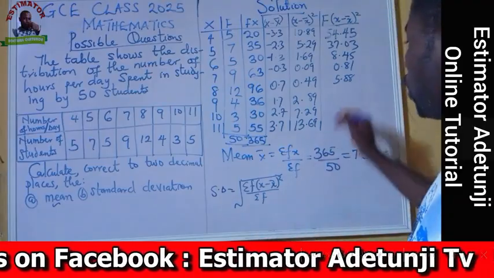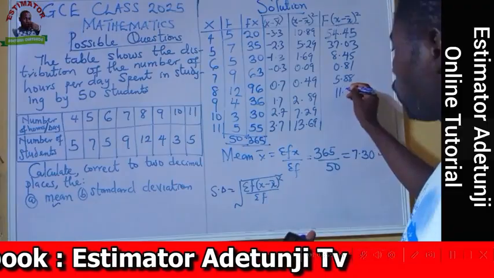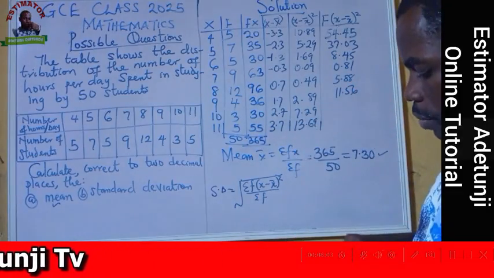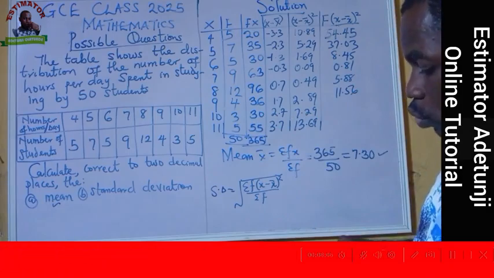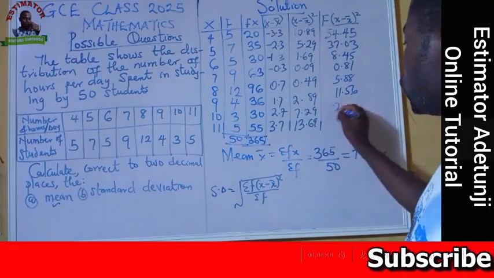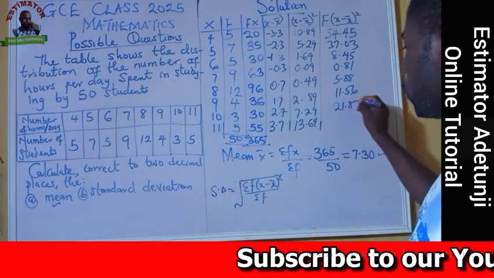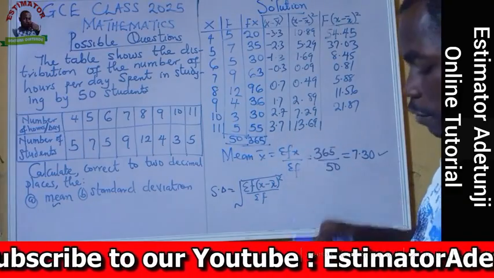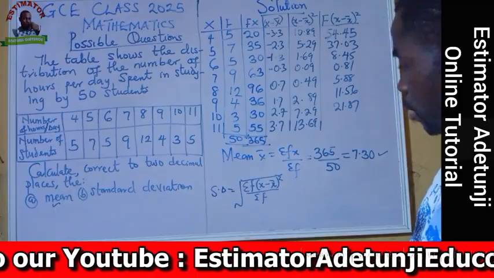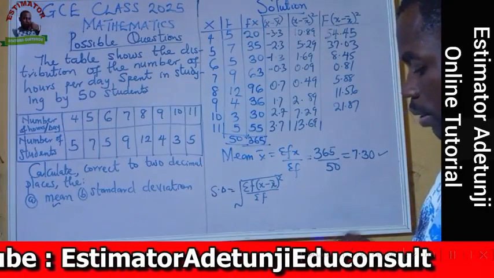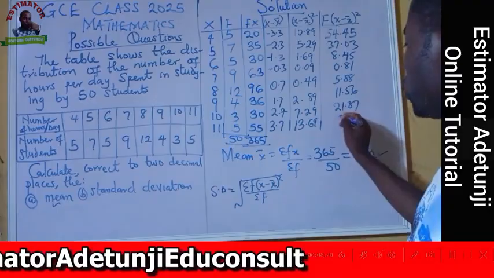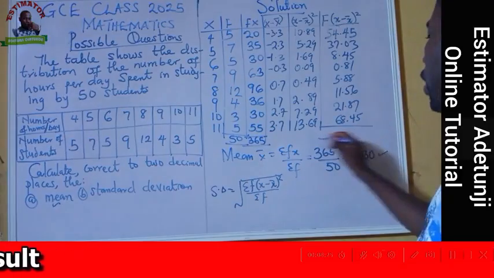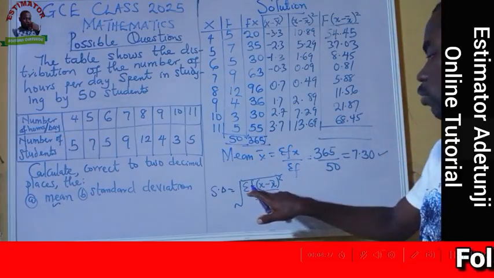I think I'm having 11.56. 3 times 7.29, I'm having 21.87. And lastly, 5 times 13.69. At the end of the day, I have 68.445. Now we can sum up, because we need the summation according to this.